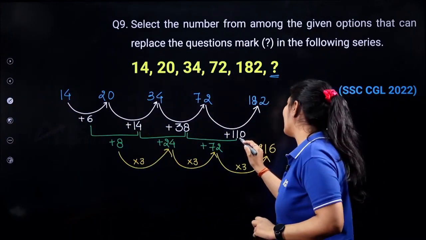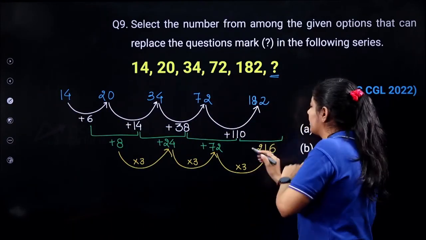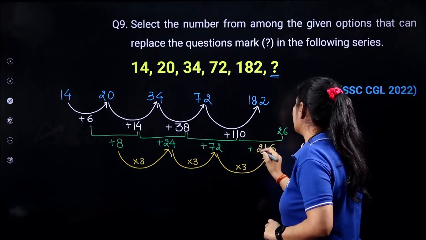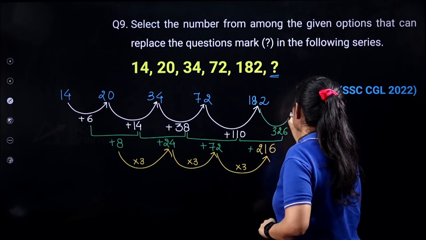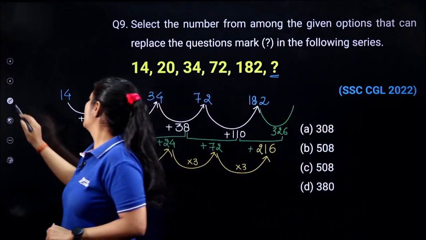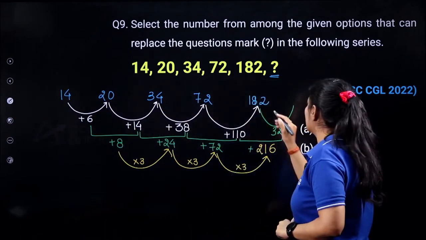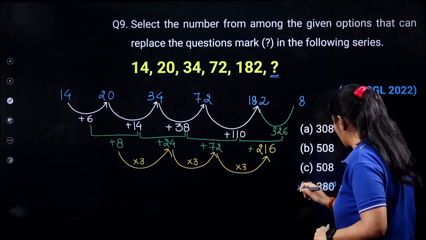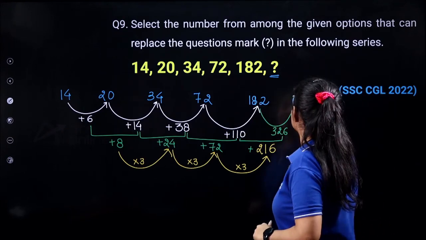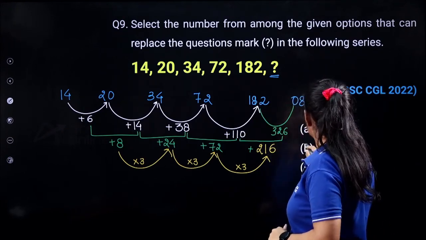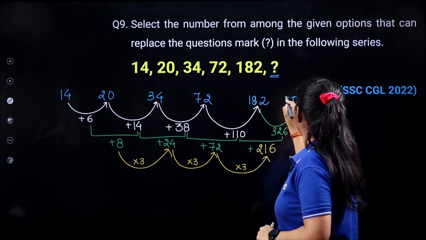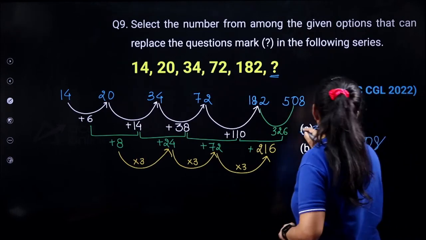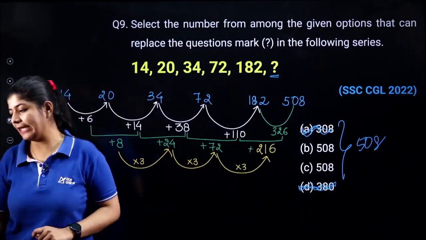Now, what I have to do? I have to add this 216 to this particular number. So what number are we getting? 0 plus 6, 6, 1 and 1, 2 and 1 and 3. So I need to add this number and this one. So now just simply add it. So 2 plus 6, that is 8. We need 8. Very good. We can eliminate this option. Next. 2 plus 8, that is 0. Okay. We are having two same options. So the 1 is carried forward and 508. So the correct answer over here is 508.